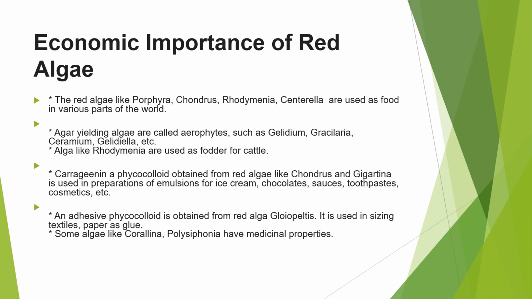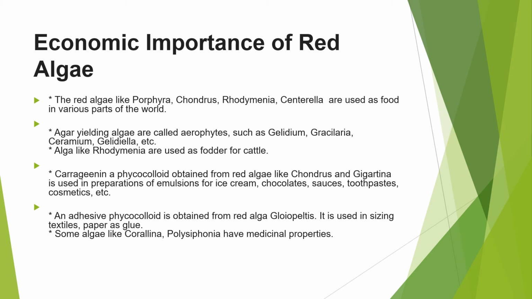Agar is a widely used material, and used as a nutritive medium also in the laboratory, and this is obtained from Gelidium and Gracilaria. More members are there, but you have to keep in mind Gelidium and Gracilaria. And like Rhodymenia, they are used as fodder for cattle.